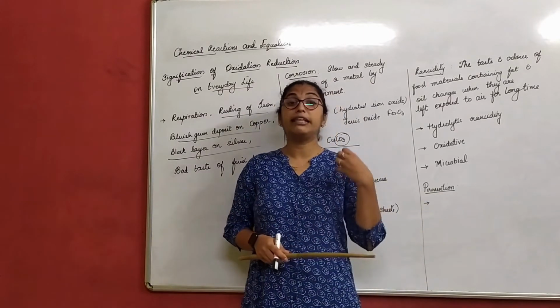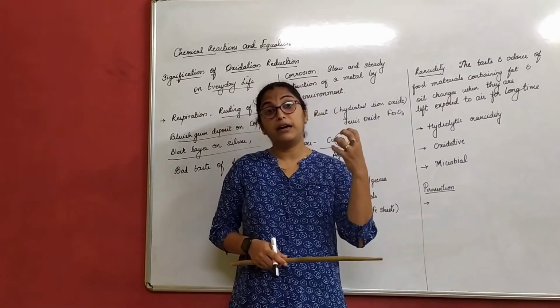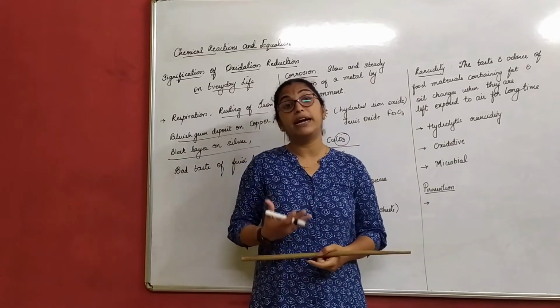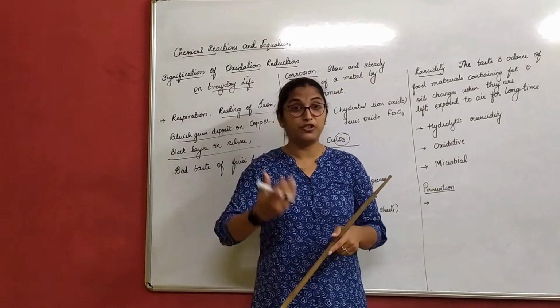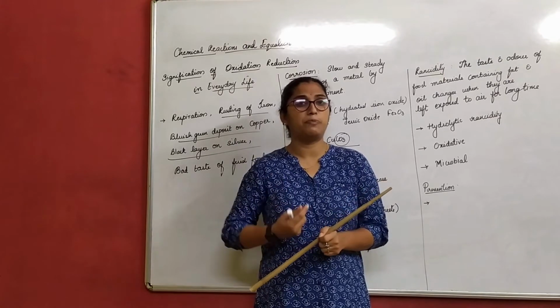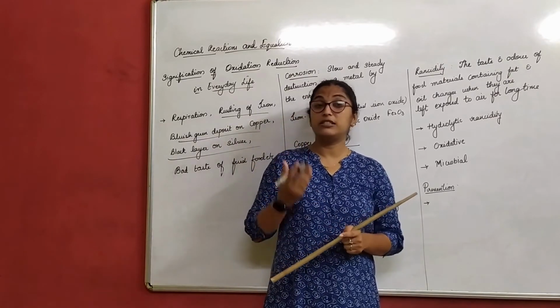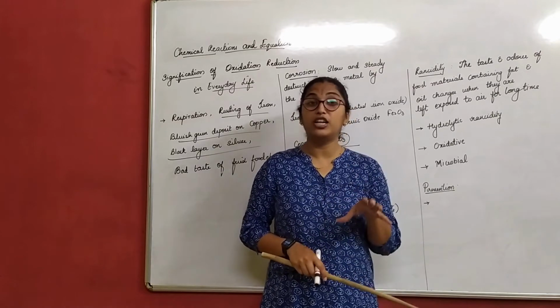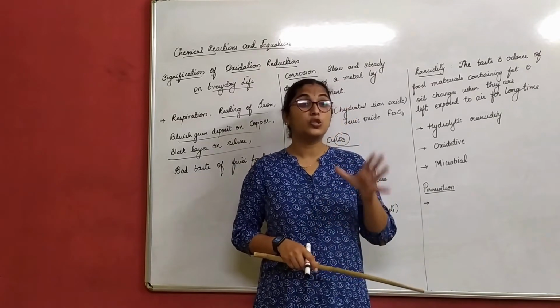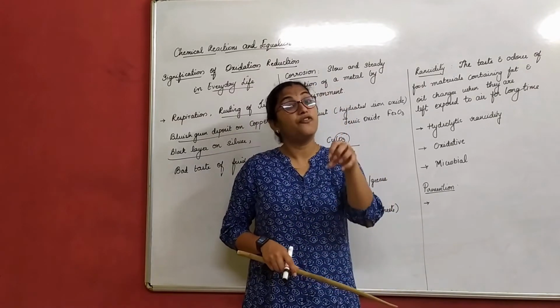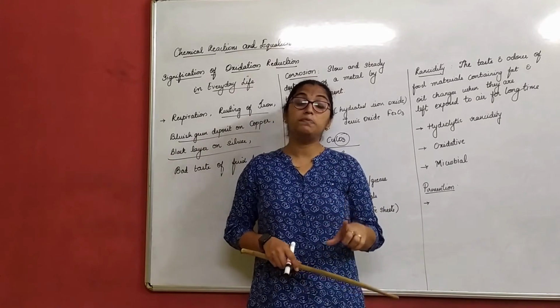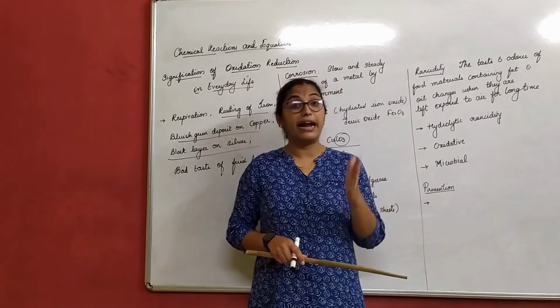They also flush the packet. When you buy chips, the packet is puffed, right? When you open it, there is actually a gas present. The chips packets are flushed with nitrogen gas so that the chips remain fresh. Nitrogen is an inert gas, so it is added.